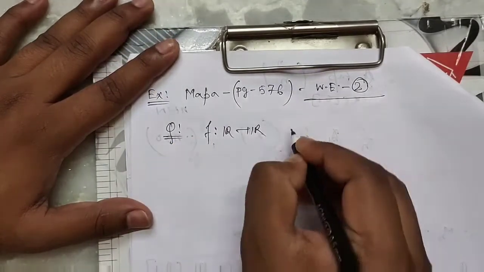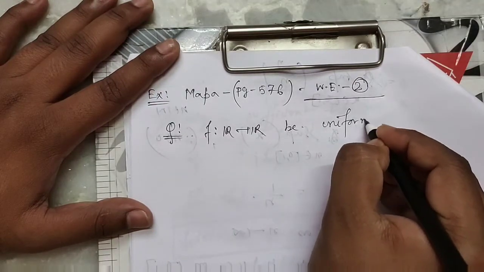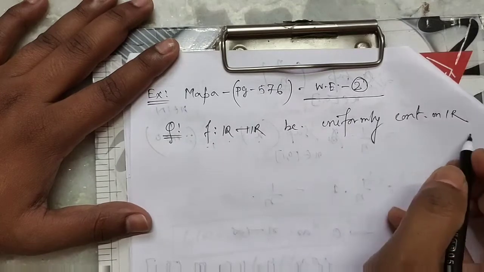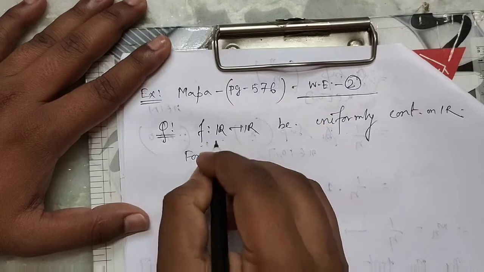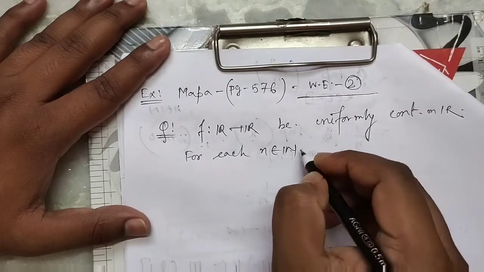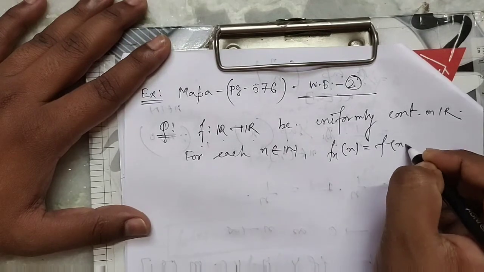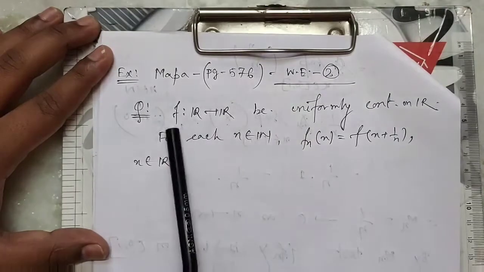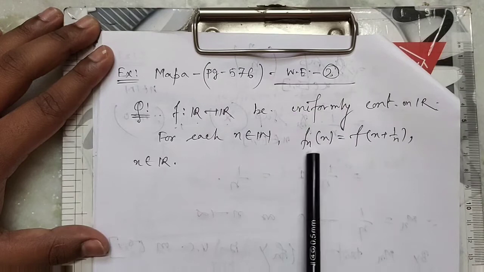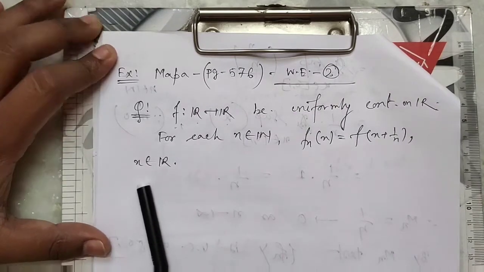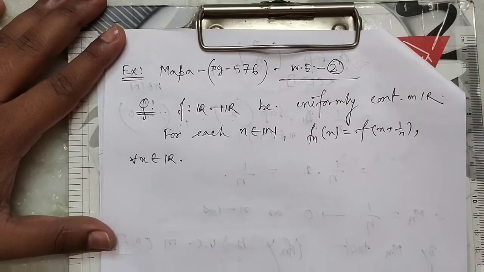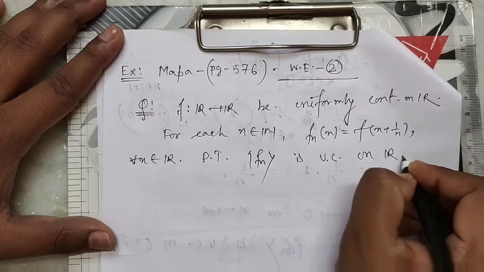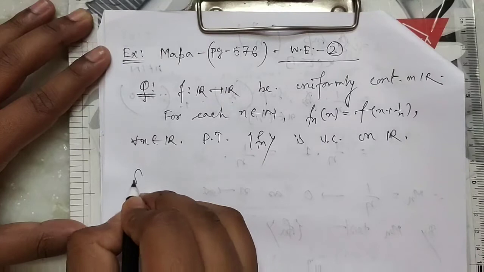Question is, if f from R to R be uniformly continuous on R, for each n belongs to N, fn(x) is defined by f of x plus 1 by n, x belongs to R. Clear? f is a uniformly continuous function on R, and fn(x) is defined as f of x plus 1 by n for all x belongs to R. Then prove that the sequence of functions fn is uniformly convergent on R. Clear? Okay, this is our question.